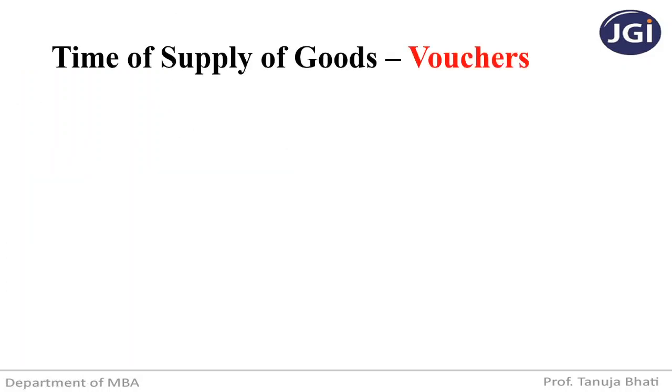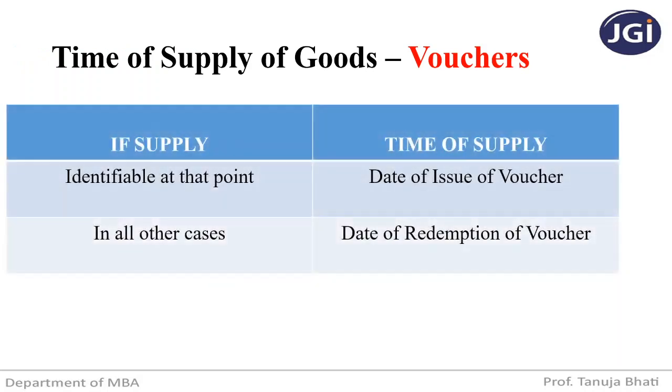Next, what is going to be the time of supply of goods in case of vouchers? If supply is identifiable at that point, time of supply will be the date of issue of voucher. If the supply is not identifiable at that time, meaning in all other cases, it is going to be the date of redemption of voucher.